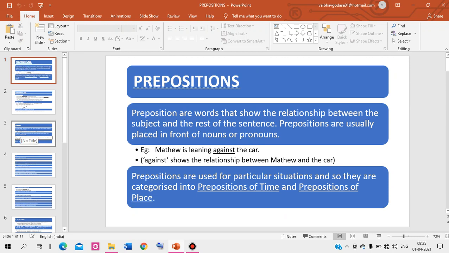But you have to understand that proper use of prepositions is very useful. Otherwise, your sentence or your meaning will be wrong. So, read carefully whatever you come across about prepositions, and if you have any query, contact me. Okay, thank you very much.